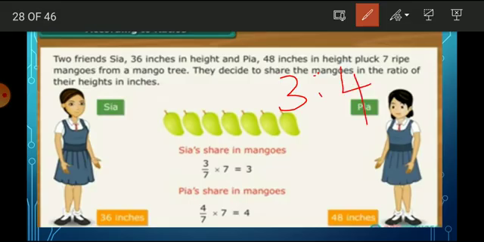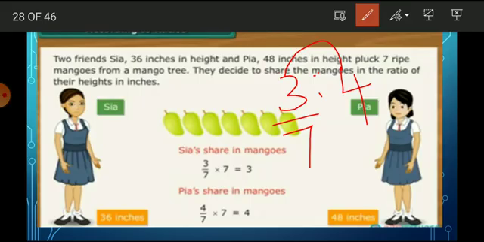Here, Sia shares the mangoes using 3. Dividing by 7 means that is the total: 3 plus 4 we get 7. We already know that in a fraction, the total is called the denominator, and the part that is mentioned and counted is called the numerator. So 3 by 7 into 7: 1 seven is 7, so the remaining is 3.